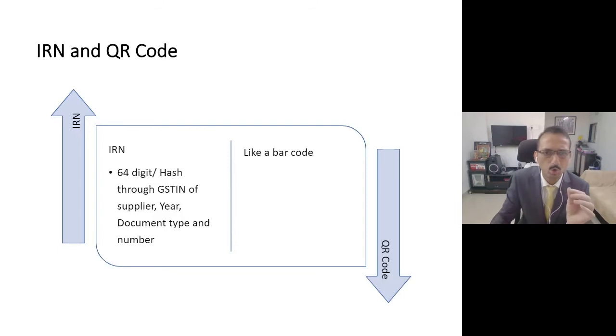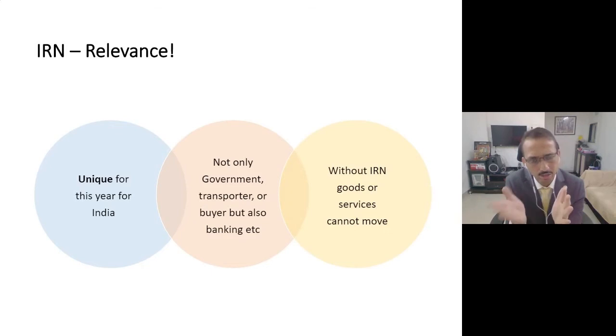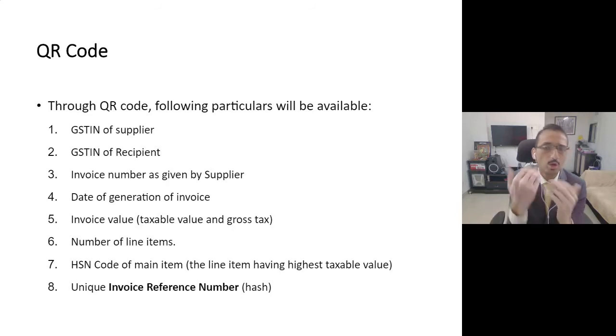And please note that this code would be unique throughout India. That means the way you have a PAN number right now, correct? A PAN number is a unique number. So the same PAN number would not be given to any other person, correct? It will not be allotted. Similarly, this IRN would be a unique number. And with this unique data set, the government would be able to carry out various data analytics. That's the reason the government is giving importance to the IRN number, because at present they are not able to do that.